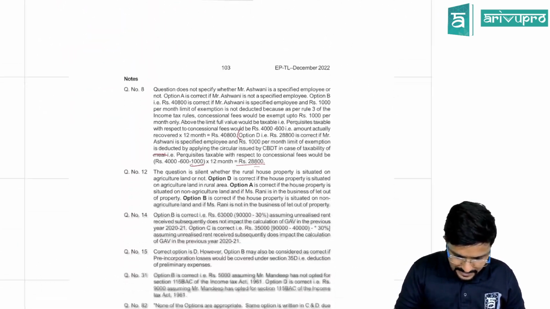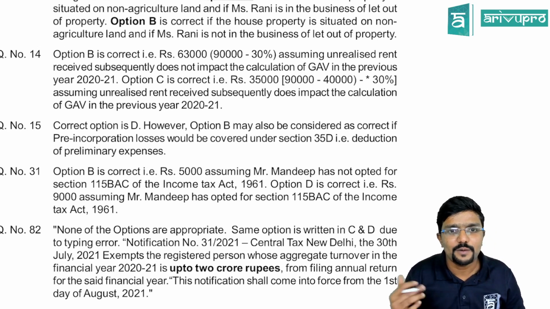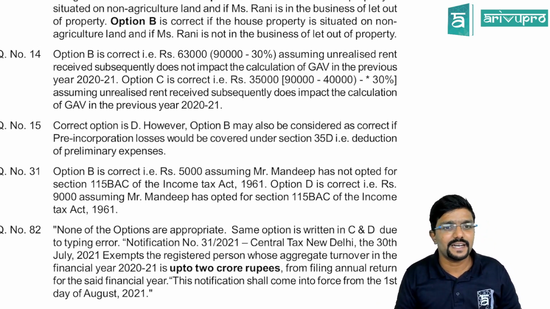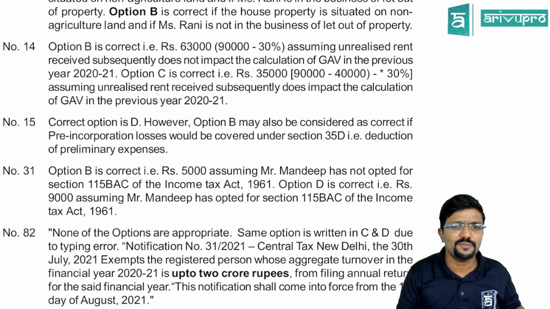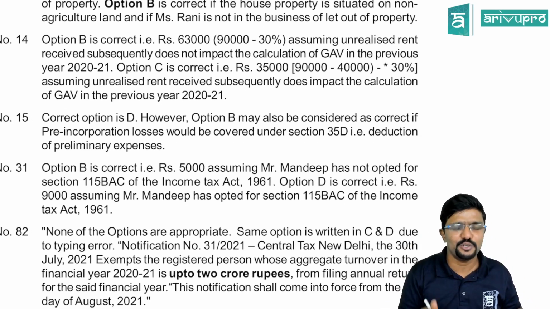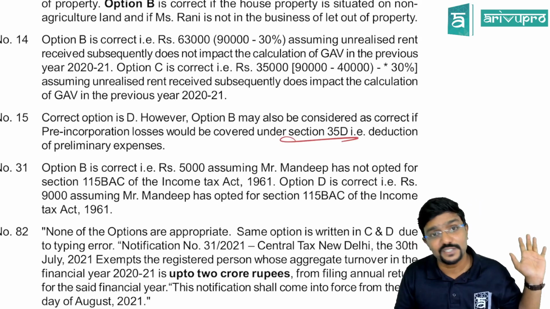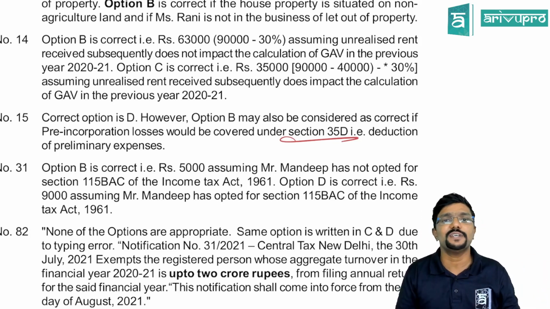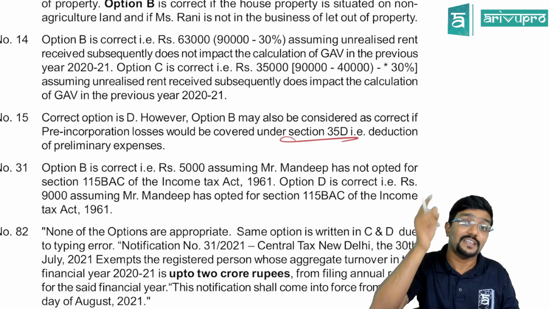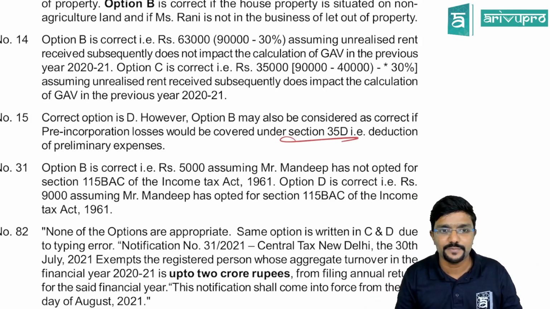Okay, we'll see what is the clarification they have given. Correct option is D. However, option B may also be considered as correct if pre-incorporation losses would be covered under 35D, that is deduction of preliminary expenses. Actually, the answer should be D only. They have told it can be B also, but 35D allows preliminary expenses, not preliminary losses. Preliminary expenses are the expenses which you have incurred before the commencement of business. What they have given in the question is losses, not expenses. There is a difference between loss and expense, guys.